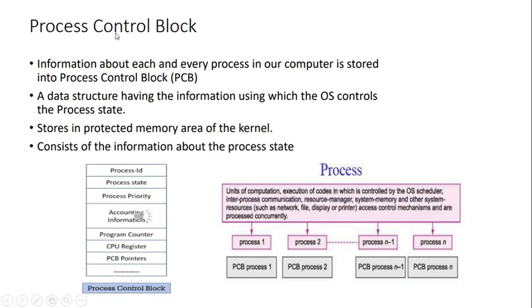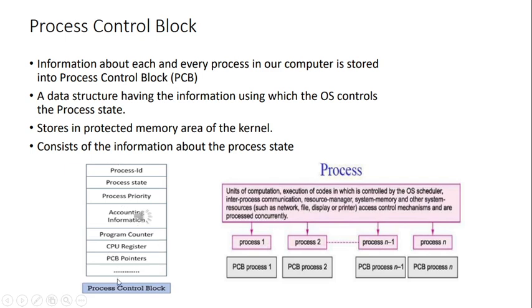Now coming to the concept of a process control block. The information about each and every process in a computer will be stored in the process control block. As you can see in the figure, there is several information in the process control block: process ID, process state, process priority, accounting information, CPU registers.